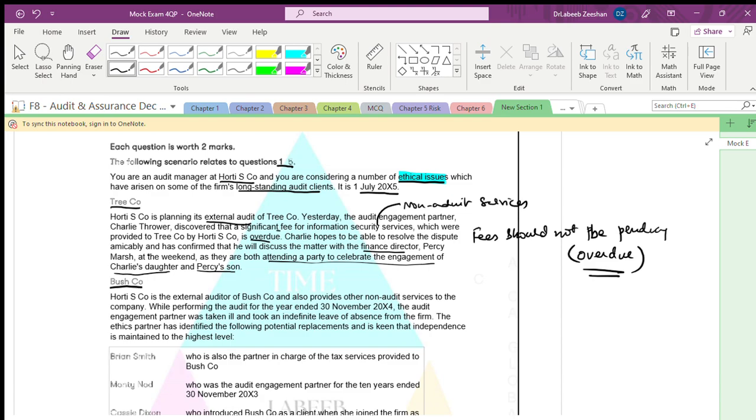Now, when we talk about the ethical issues and the code of governance, with the external audit and the overdue fees, what are the five basic threats? There will be self-review, self-interest, advocacy, familiarity, and intimidation.